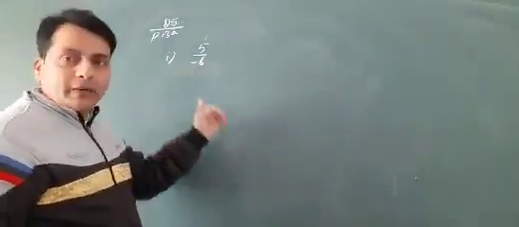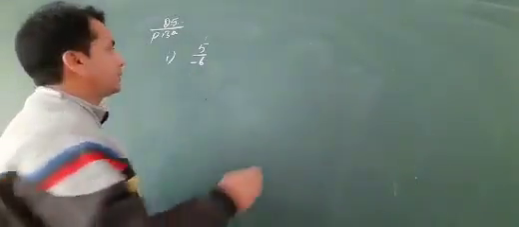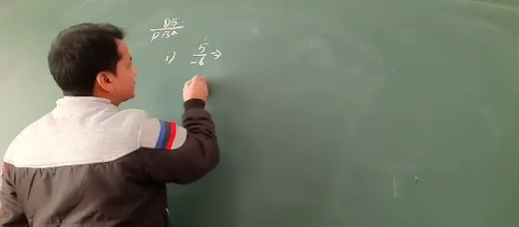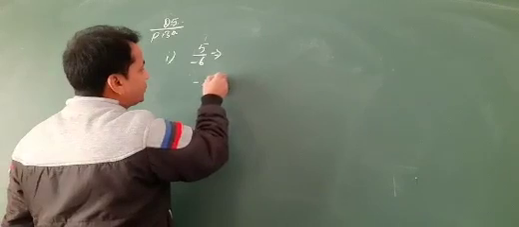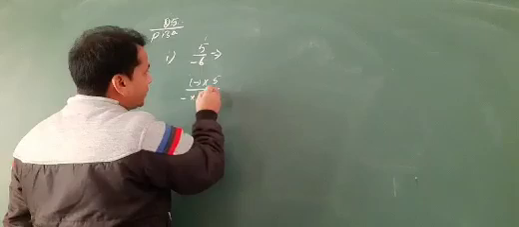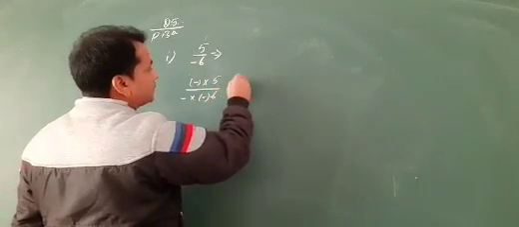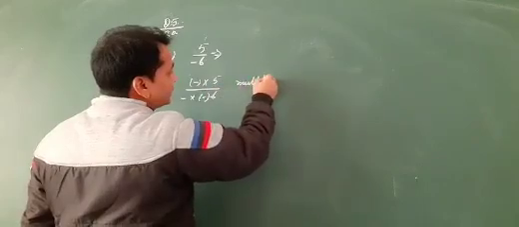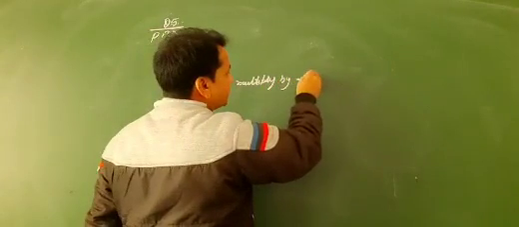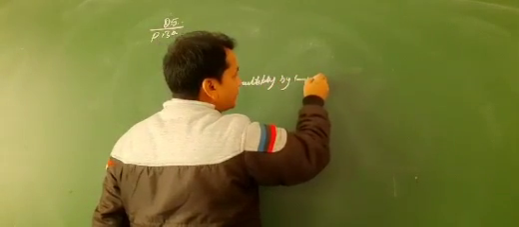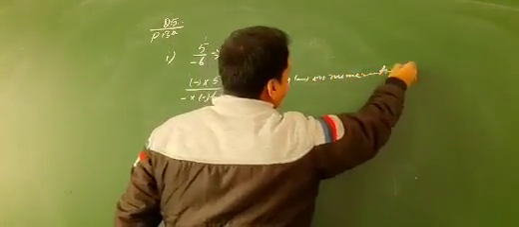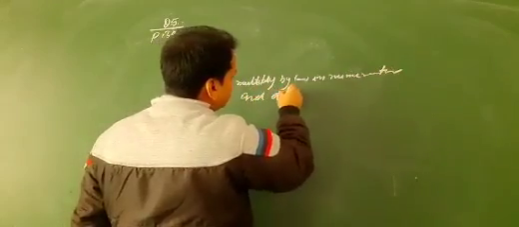Then multiply the negative sign in both the numerator and denominator. So we can write: multiply by the negative sign in numerator and denominator.